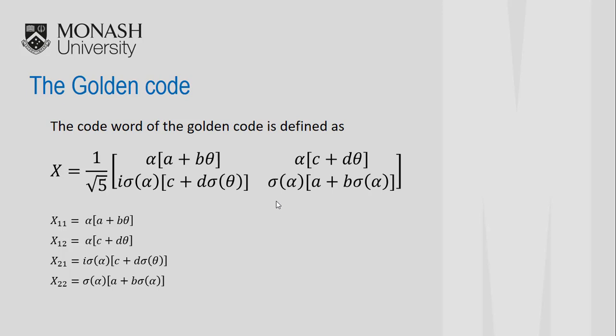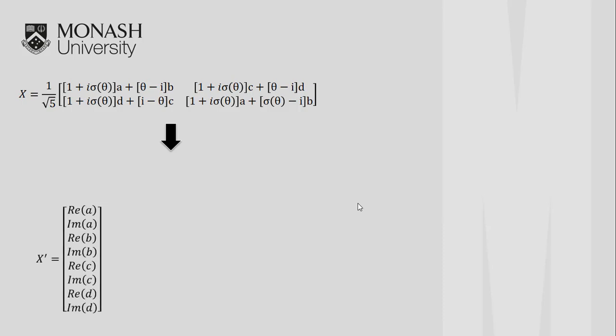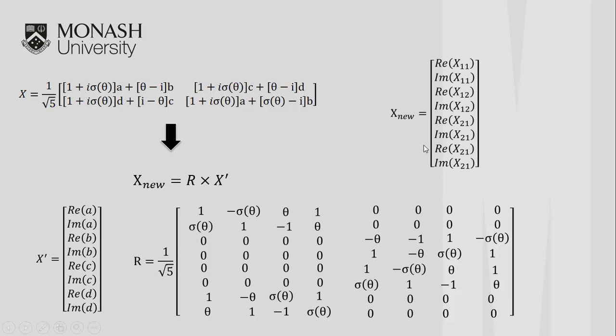If we do the same work as the Alamouti code before, we will get 4 equations with 4 unknown symbols, which can be calculated but is complex. Therefore, to get the received symbols, we use another way. First, we put the value of alpha and delta alpha into the code word, and then we separate the real part and the imaginary part of the symbols, and multiply it by a matrix R to get a new code word X new, which is an 8 times 1 matrix with these elements.